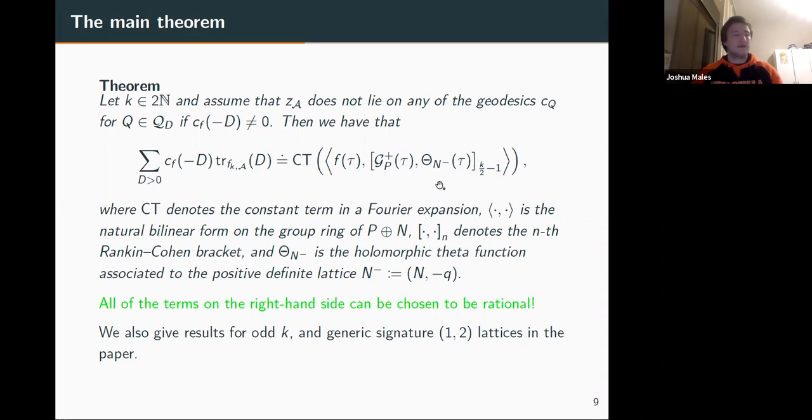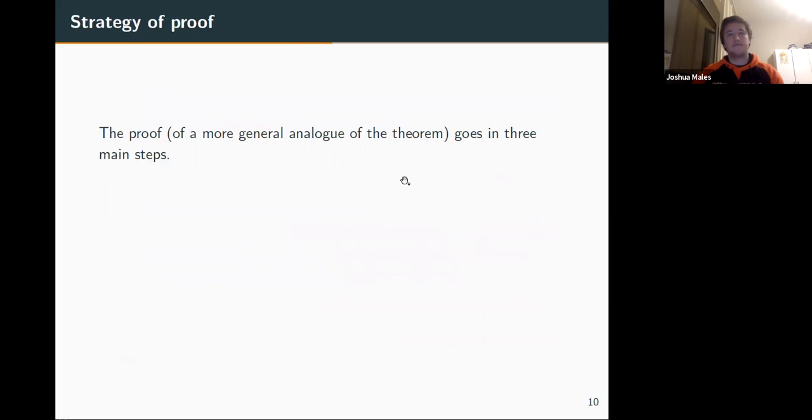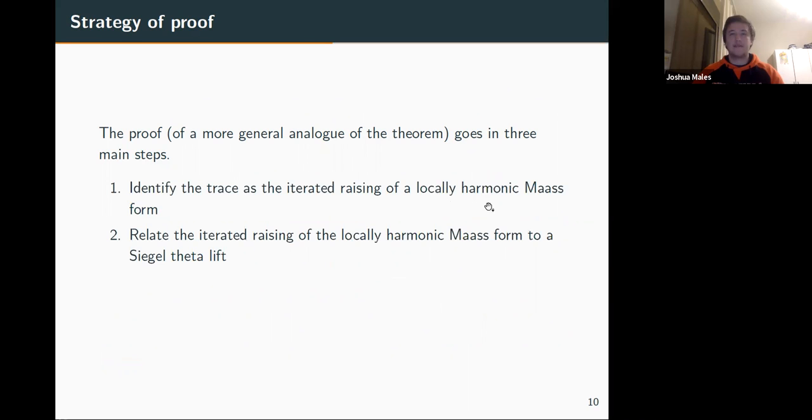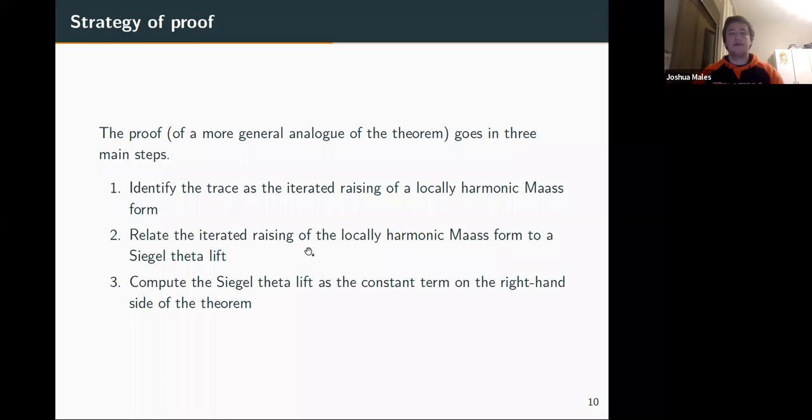Okay, so now I'll talk a little bit about how we prove this and the more general analog. There are 3 main steps. The first one, we look at the trace on the left-hand side, and we just identify it as the raising of a locally harmonic mass form, whatever this thing is. Second step, we take the output of step 1, and we relate that to a Siegel theta lift. And the third step is take the output of step 2, and we just compute it as the constant term that's on the right-hand side. So I'll skip most of the details of 1 and 2 and show a little bit of part 3.